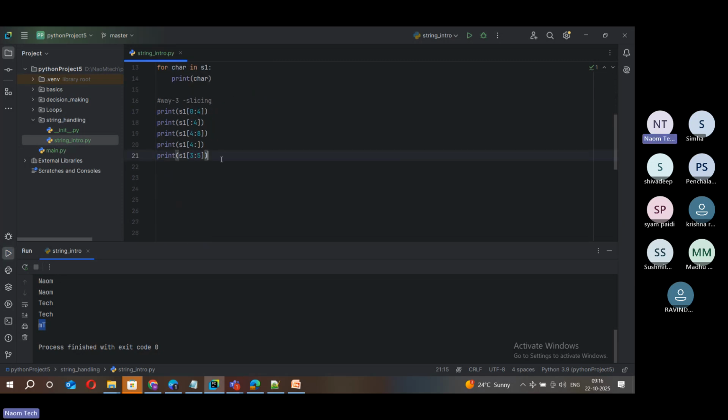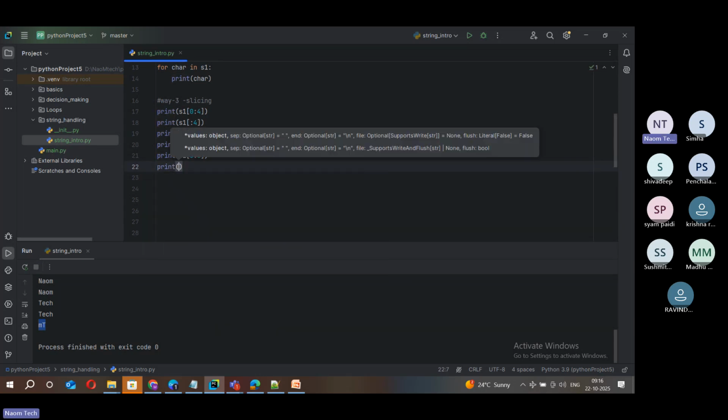And then also, suppose you see here, friends, this is another quick secret. What is that? S1 of colon colon minus 1. Just now, sometime back, you remember, we discussed the range function, and in that range function, we did discuss the third form. You remember that third form, friends? What is the specialty of the third form?